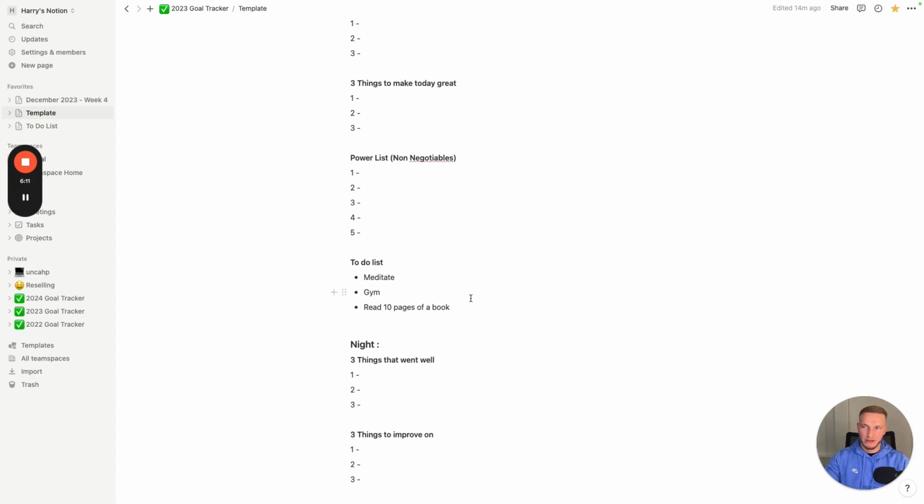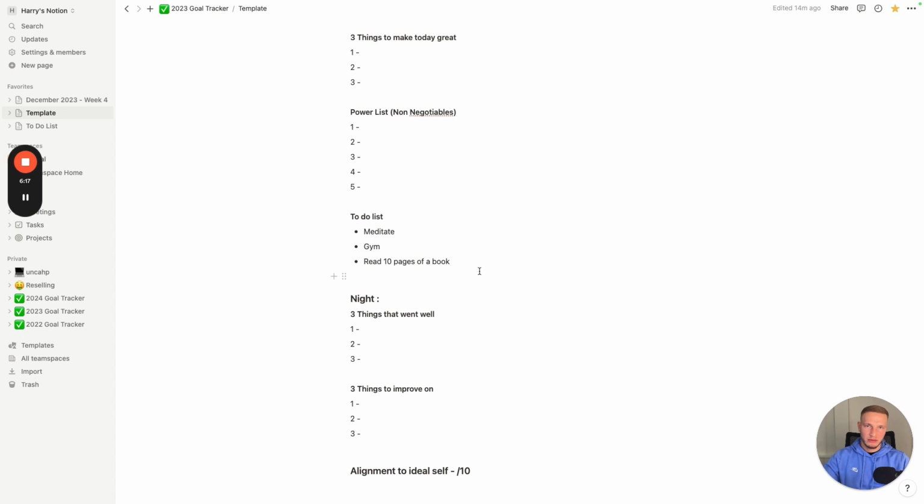So these are things like other tasks that aren't as important as the power list, but do still need to be done. So obviously I haven't got anything in there yet because we're not on the day, but I'll fill it out in a day and I'll put exactly what things I need to be done after I've completed these 5 tasks. Just starting out would be like meditating before the gym, going to the gym, and then reading 10 pages of a book when I get back from the gym before I start work, just to get myself in the right headspace and make sure that I'm going to start the day really well.